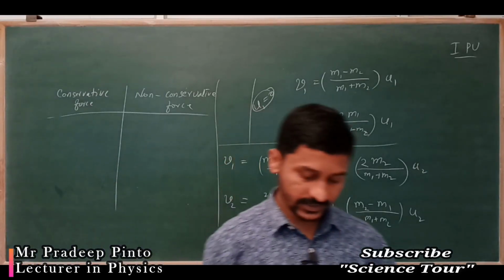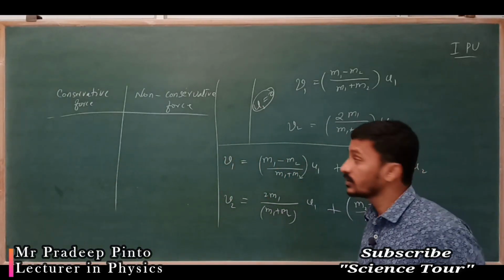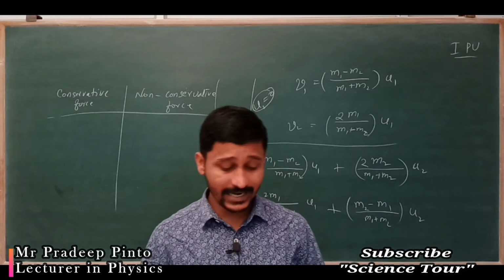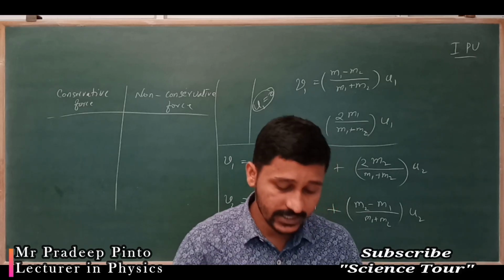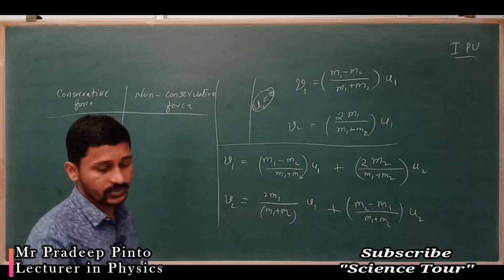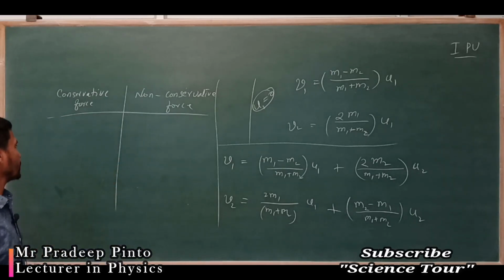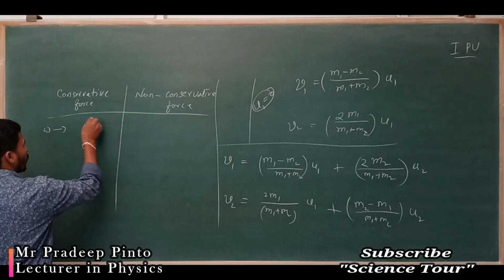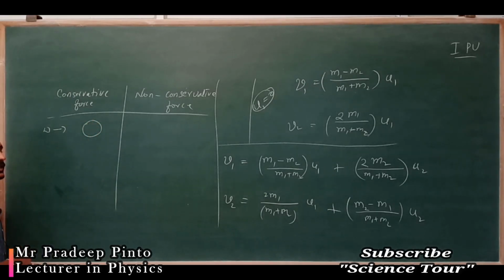What are the differences? First, you have to write down the definition. Conservative force is that force if the work done by the body along a closed path is zero. In the case of conservative force, work done for the closed path is zero. You don't write down the diagrams; diagrammatically I am explaining, but you have to write down the words.